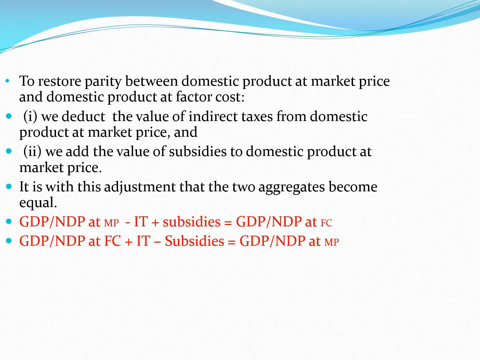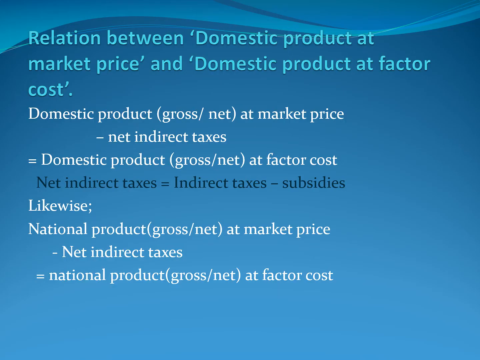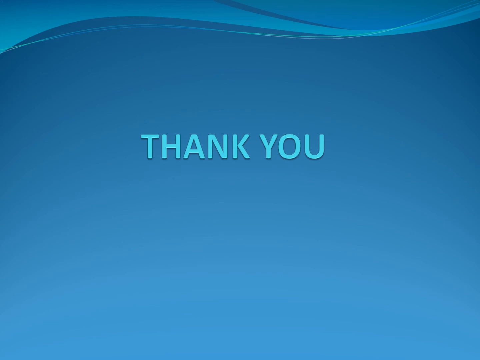And to factor cost, when we add NIT, that is we add indirect taxes and subtract subsidies, we arrive at GDP or NDP at market price. So domestic product at market price and domestic product at factor cost are related by way of net indirect taxes, which is nothing but indirect taxes minus subsidies. So with this, we finish the distinction between domestic income and national income, gross and net concept of investment, and domestic product at market price and factor cost.